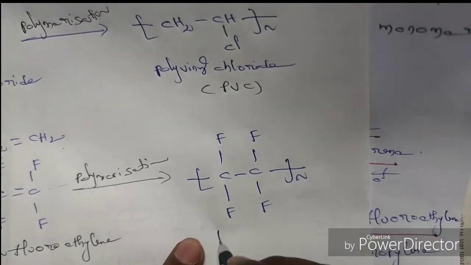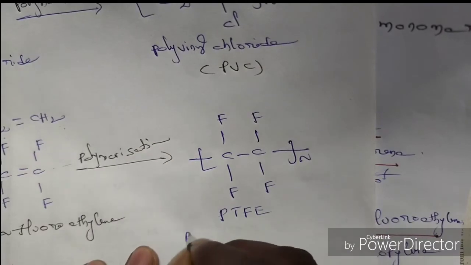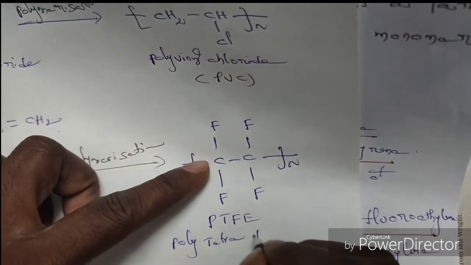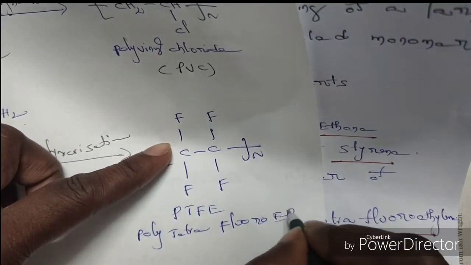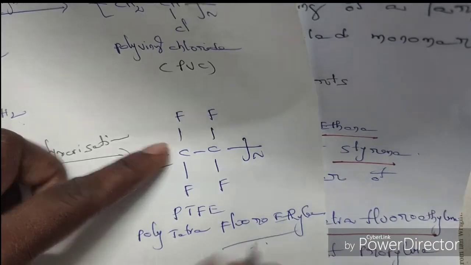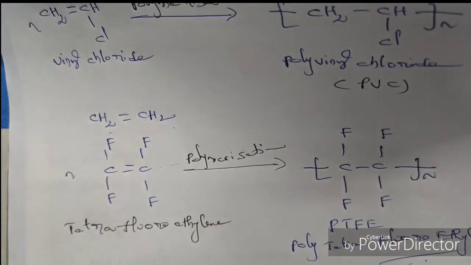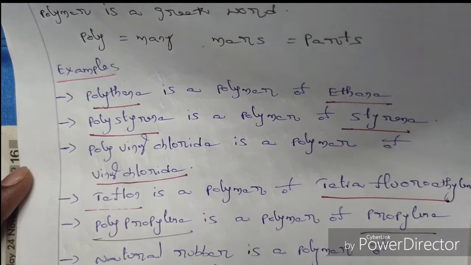So it is called PTFE, polytetrafluoroethylene. So this is formed by the combination of several molecules of tetrafluoroethylene.